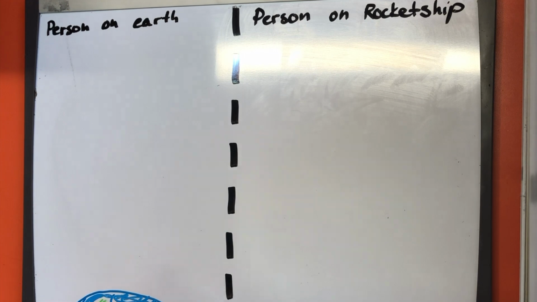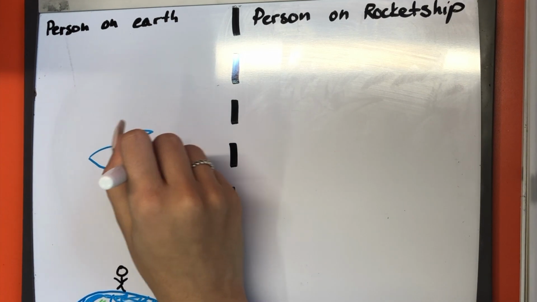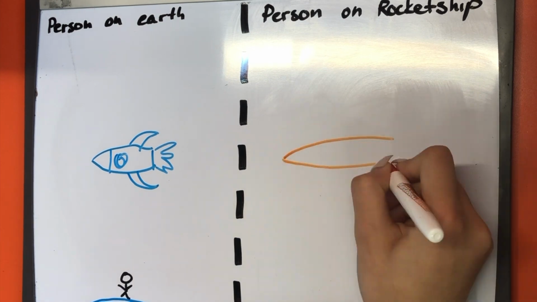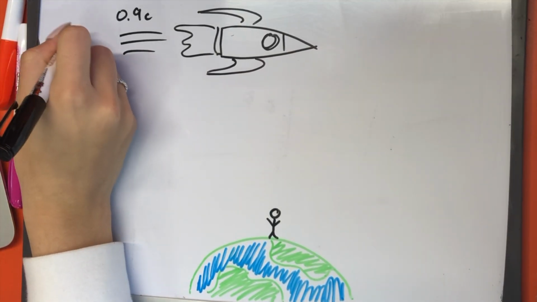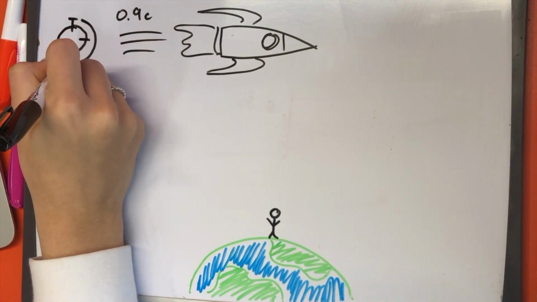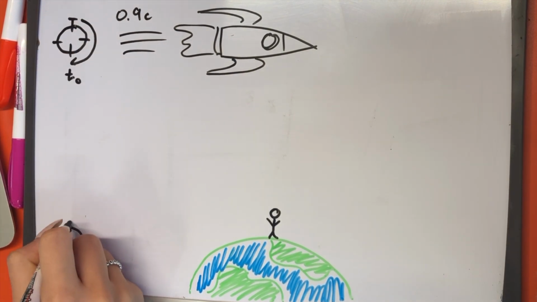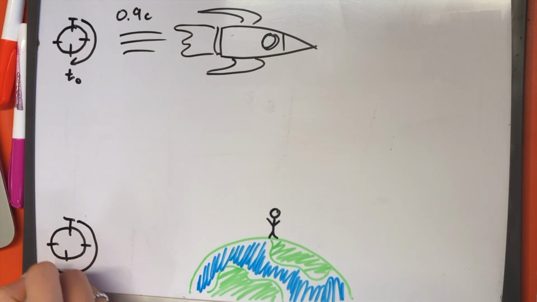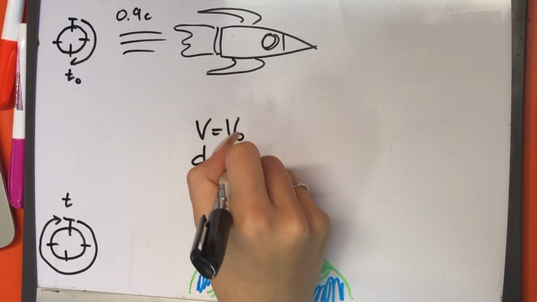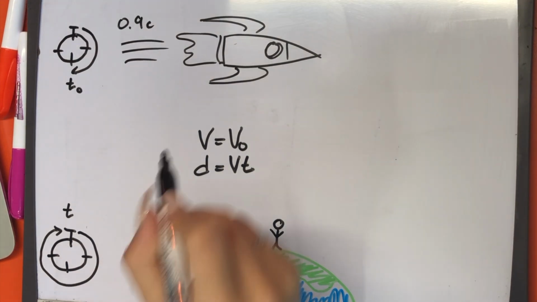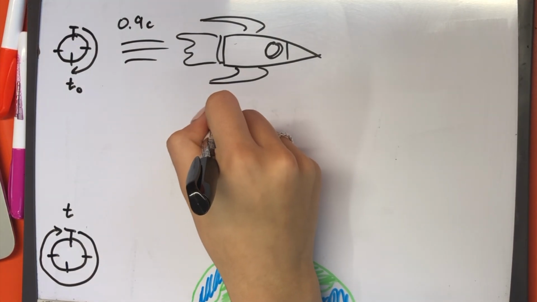Length contraction is the shortening of a distance in an inertial frame of reference moving relative to an observer in another inertial frame of reference. Let's say that you are traveling at 90% light speed relative to a stationary observer. Because of time dilation, you would experience time moving by slower than the observer. However, both you and the observer would agree on your velocity.